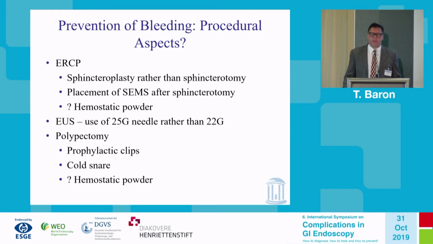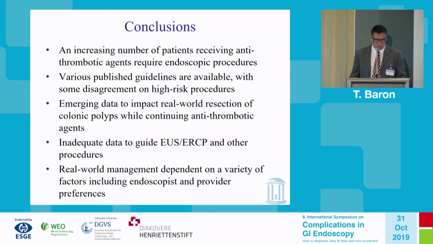When it comes to EUS, I think we might be able to use 25 gauge needles rather than use 22 gauge or 19 gauge needles. And certainly we just mentioned on colonoscopic polypectomy, perhaps prophylactic clips in high-risk patients. Certainly, cold snare is gaining a lot of momentum, and I think this is the ideal group of patients that you could use a cold snare technique. And again, we don't know whether or not hemostatic powder really would have any effect on delayed bleeding. There's things that need to be looked at.